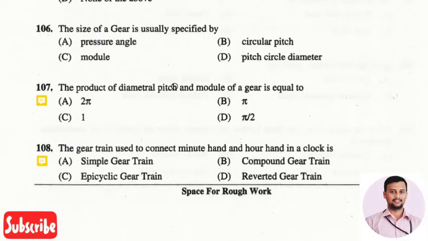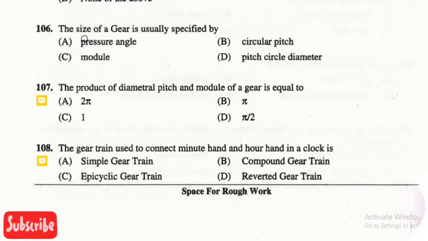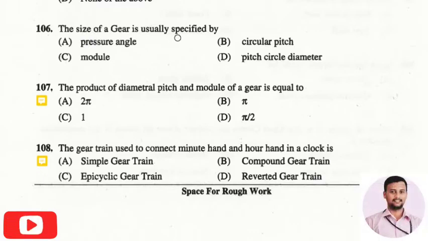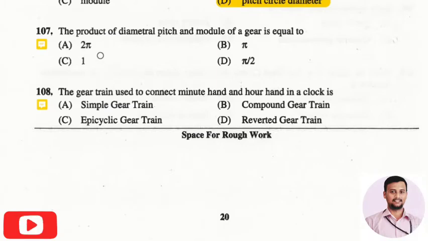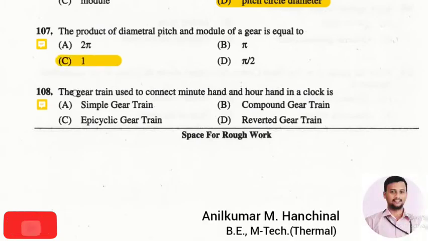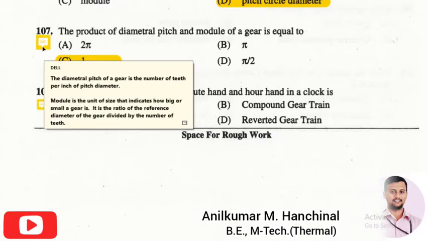So the right answer is option 3, that is creep is due to the uneven extension and contraction of a belt. The next question is, the size of a gear is usually specified by. The right answer is option 4, that is pitch circle diameter. The next question is, the product of diametral pitch and modulus of a gear is equal to. The right answer is option 3, that is it will be equal to 1.